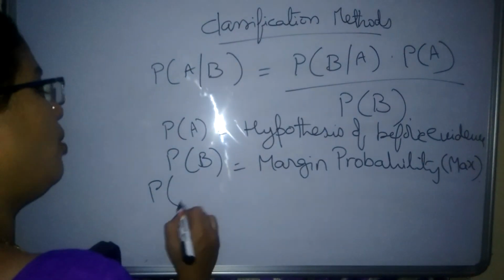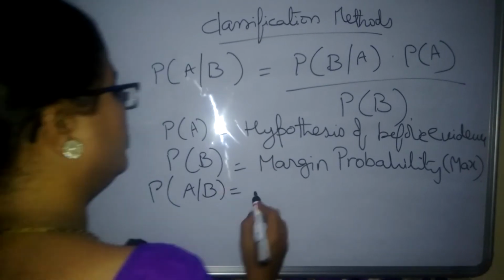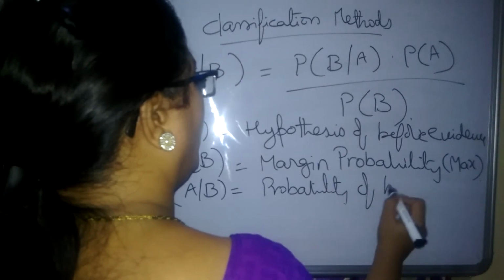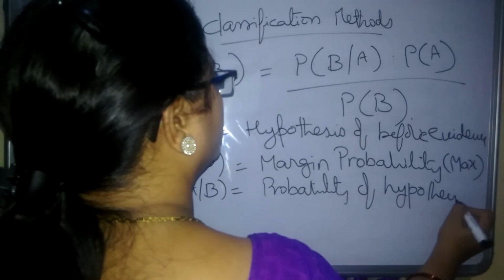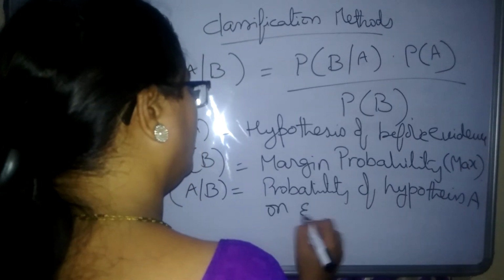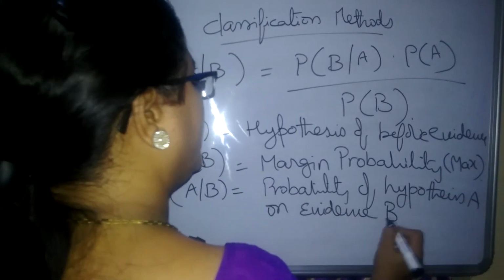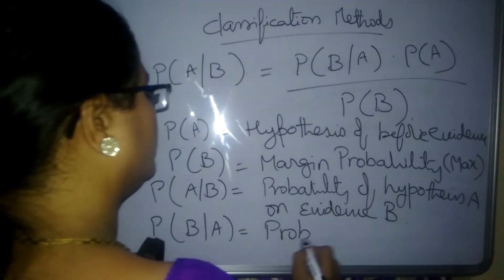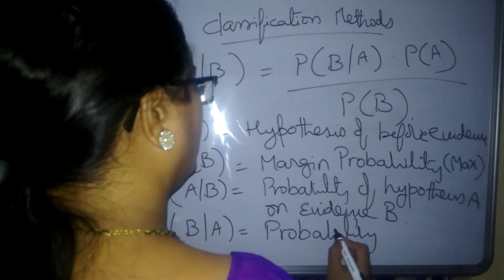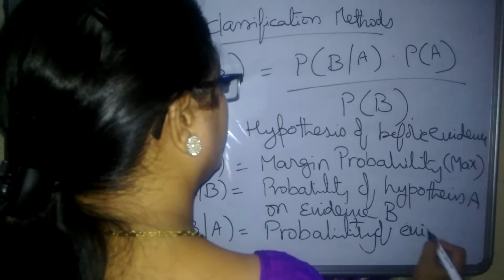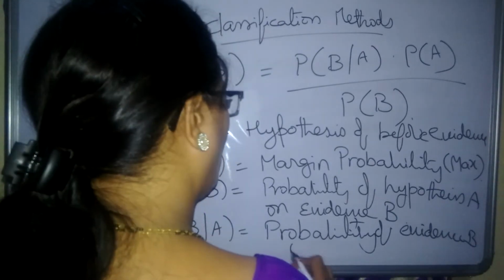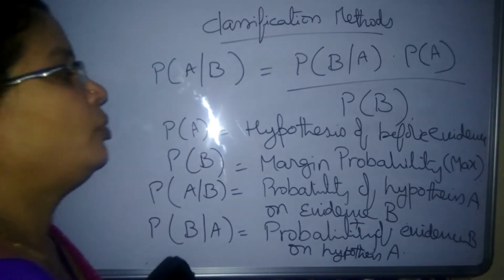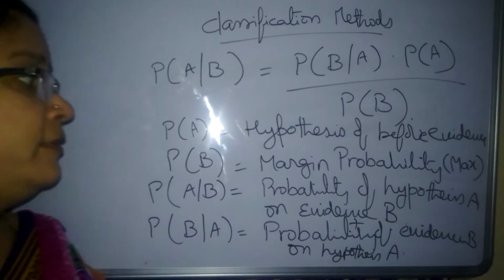Probability of A given B is the probability of hypothesis A on evidence B. Probability of B given A is equal to the probability of evidence B on hypothesis A. So here we need to know some set of the terminologies for this problem.